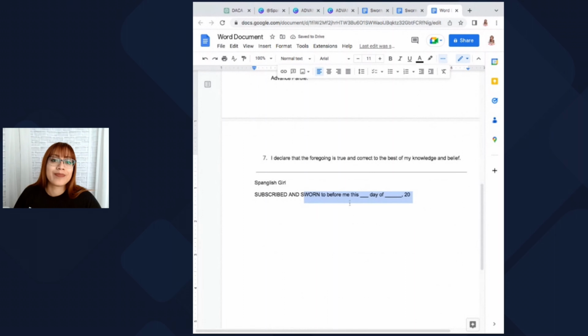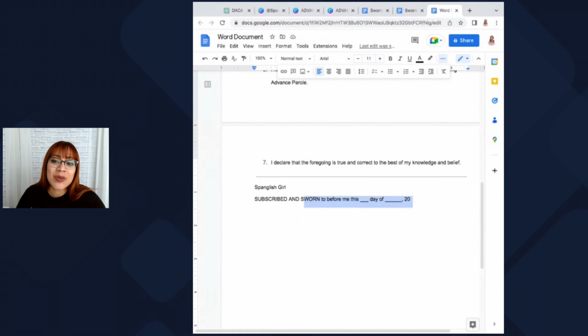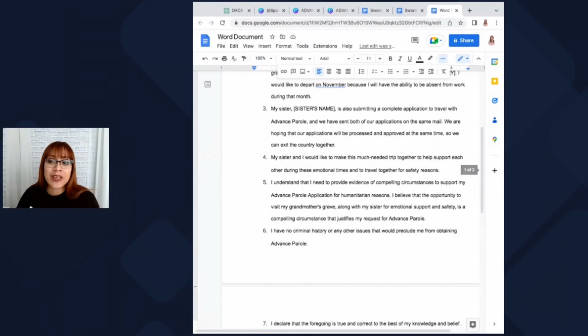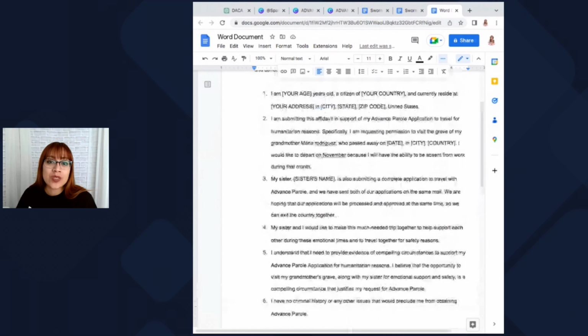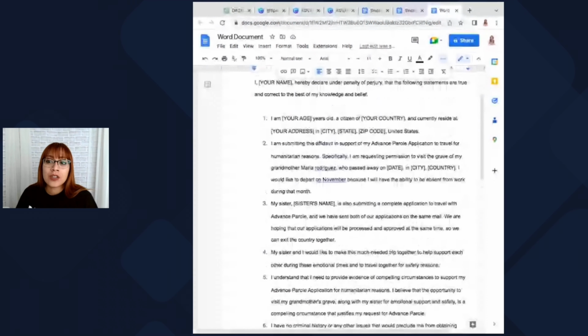Okay, I hope this information is helpful and makes you a little bit less nervous about writing your sworn affidavit. I hope that you use this tool because it really does work. You just have to be careful and write all the detail that you need to add there without confusing the system.